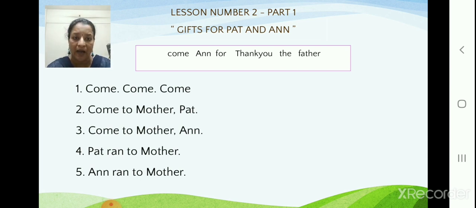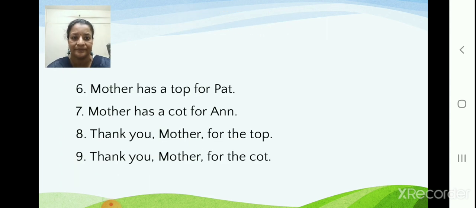Come, come, come. Come to Mother Pat. Come to Mother Ann. Pat ran to Mother. Ann ran to Mother. Mother has a top for Pat. Mother has a cot for Ann.